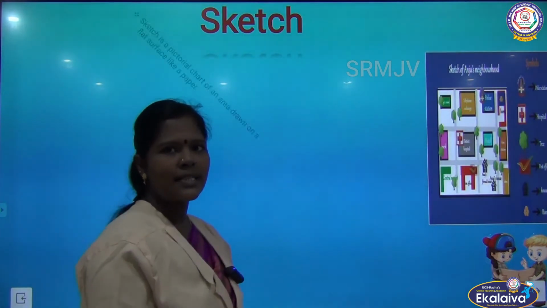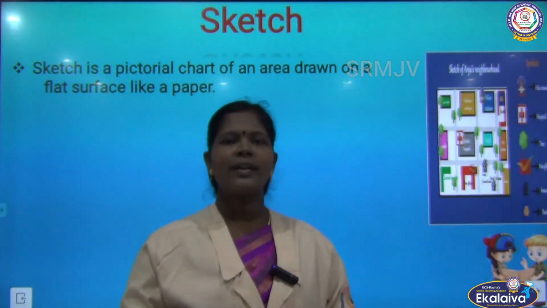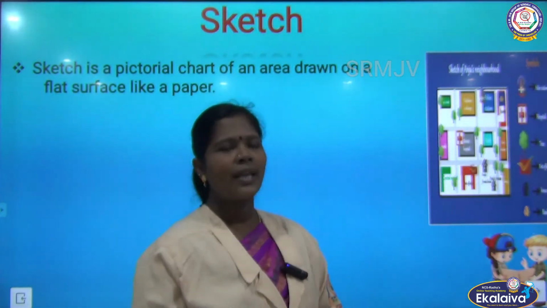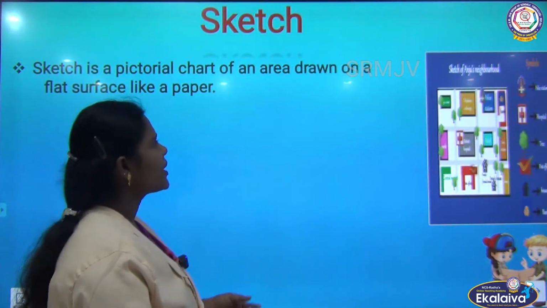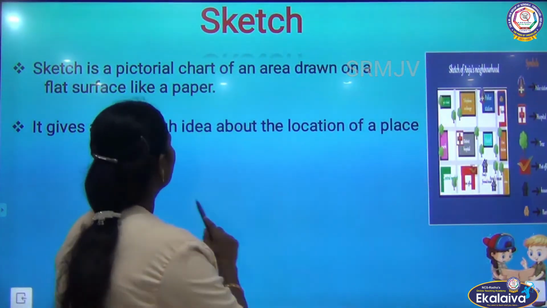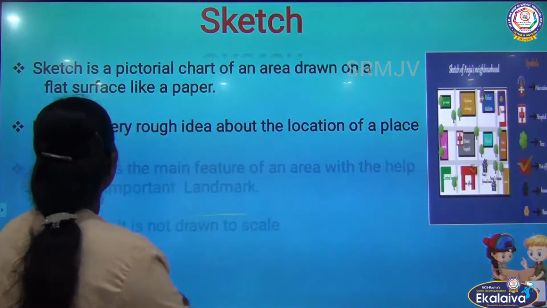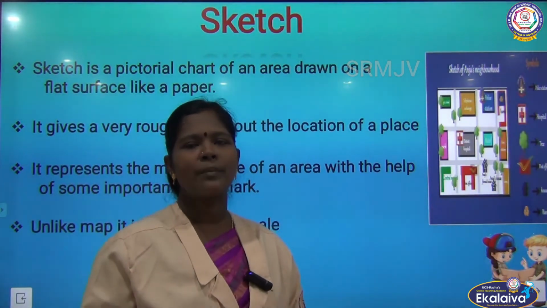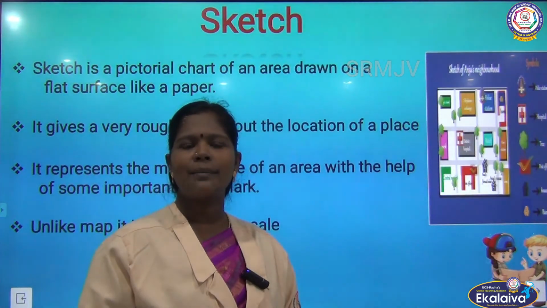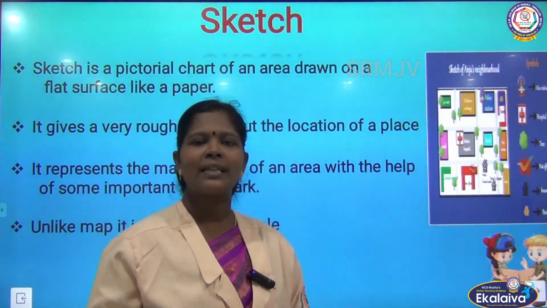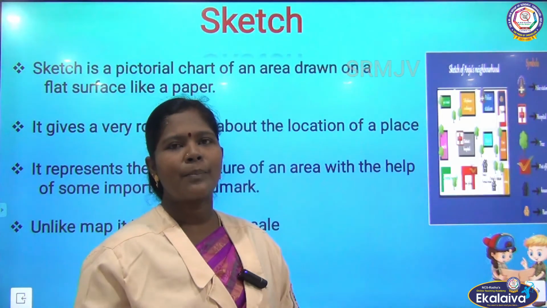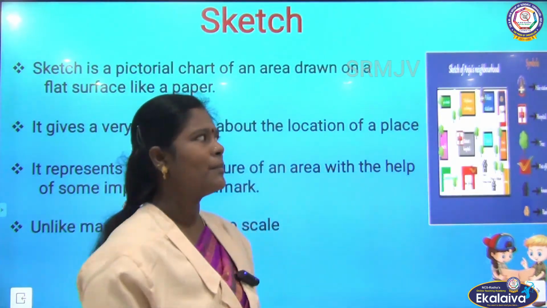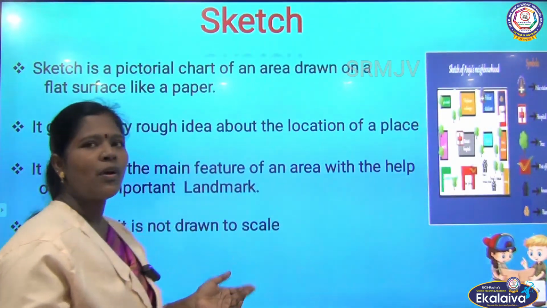Sketch. A sketch is a pictorial chart of an area drawn on a flat surface like paper. It gives a very rough idea about the location of a place. It represents main features of an area with the help of some important landmarks. So what is a landmark? A landmark is something that is easily recognizable, like a park, hospital or bus stop. Unlike a map, it is not drawn to scale.